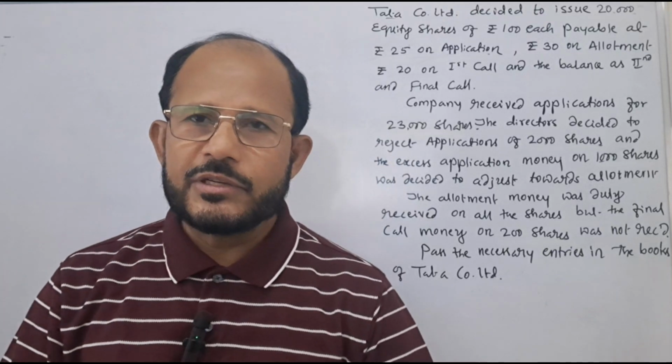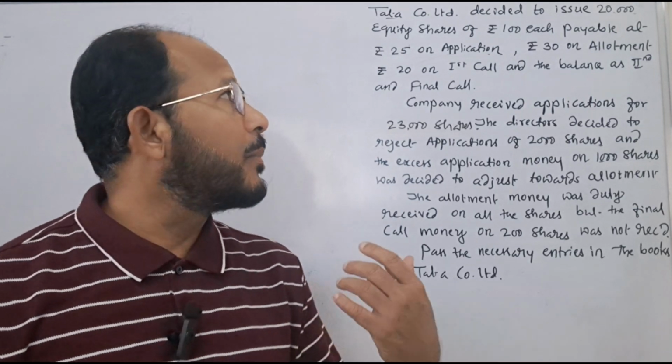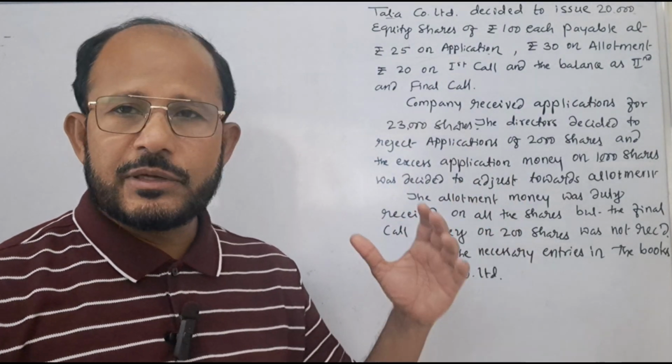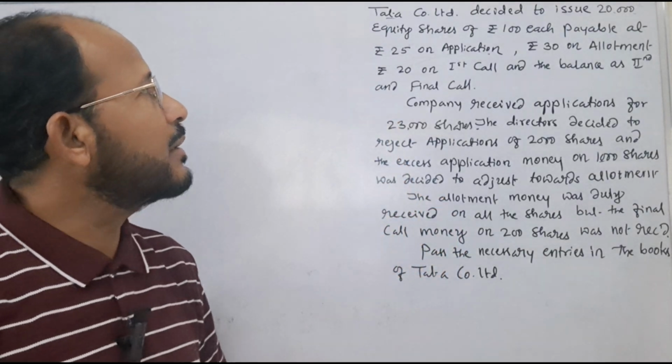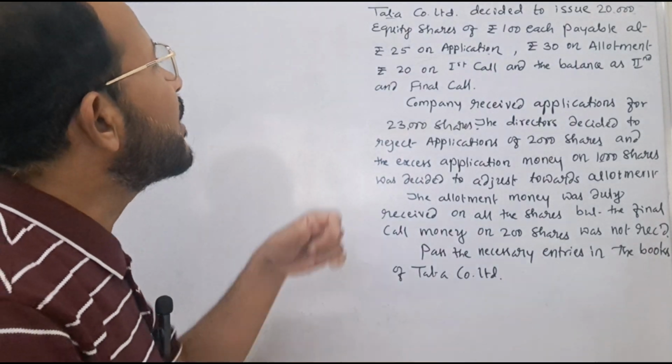Okay, dear students, in today's class you are going to learn how to pass the journal entries when the company issues shares to the public. Here a simple problem is written on the board. We'll go through it and try to understand what is given here. After that we can pass the journal entries. Okay, let us see what is given here.